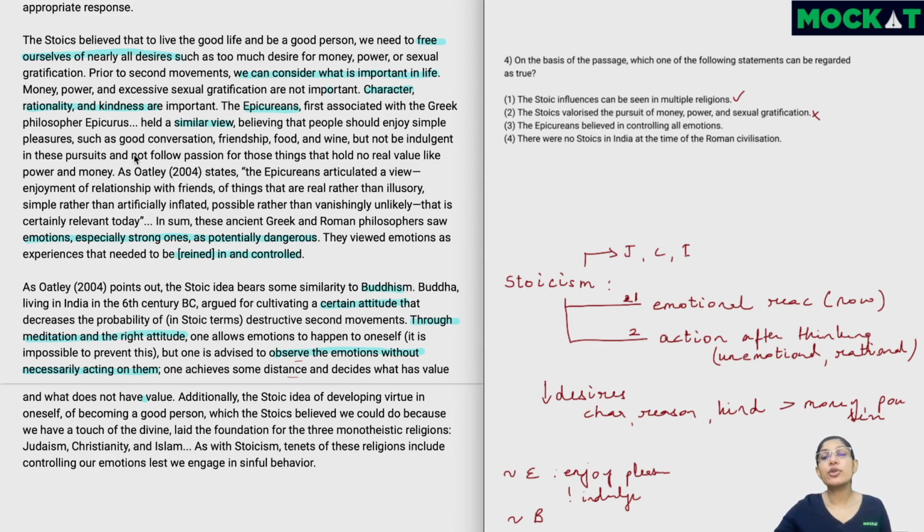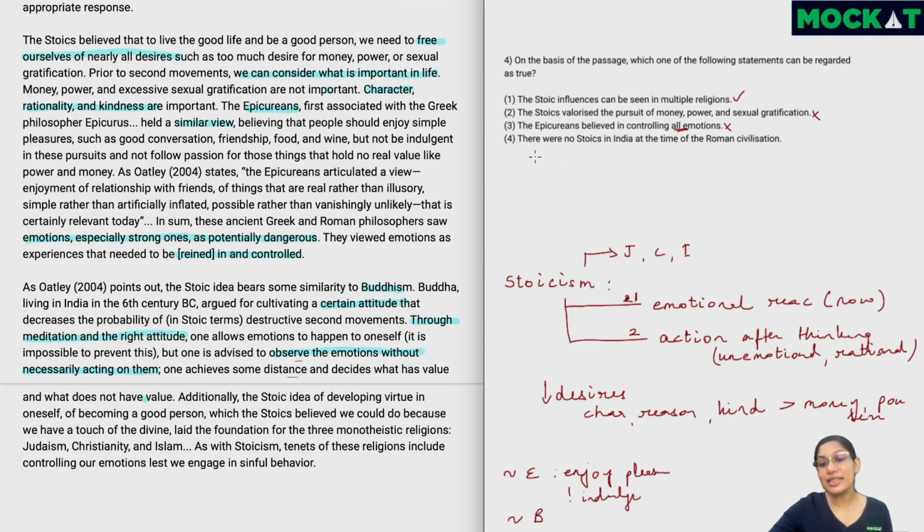So we are not looking to control all emotions. This becomes a very extreme option. If you've gone through the elimination module that we have in our lessons, then this is something which you can easily eliminate because it is quite extreme. All of the philosophies which are mentioned here are saying that there will be some emotions. We just need to control the reaction and not react in the grip of that reaction if it's a negative one.